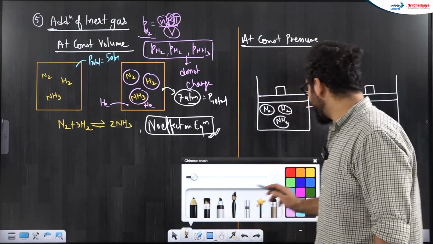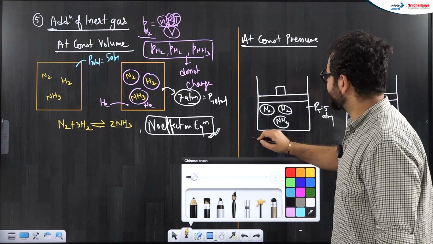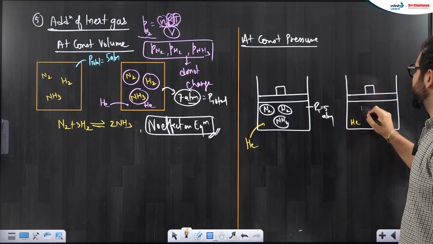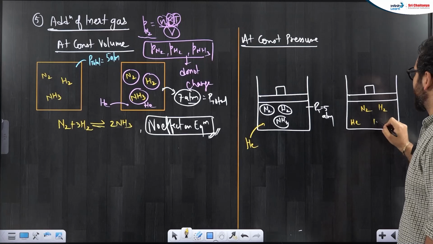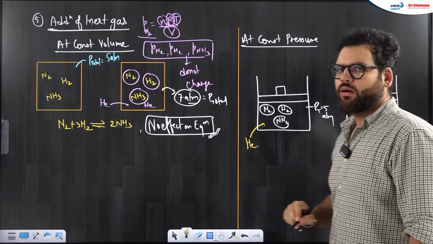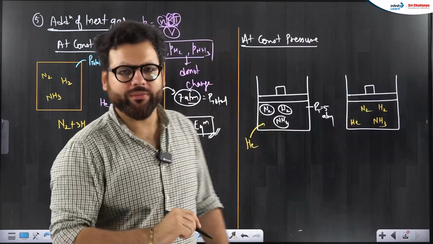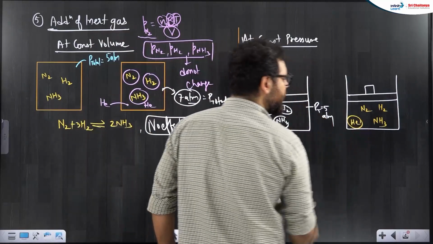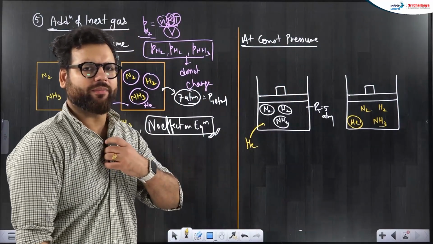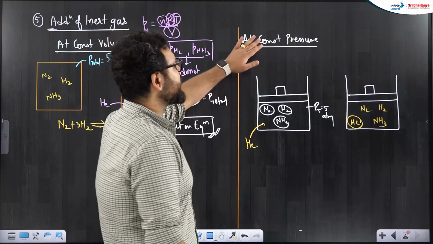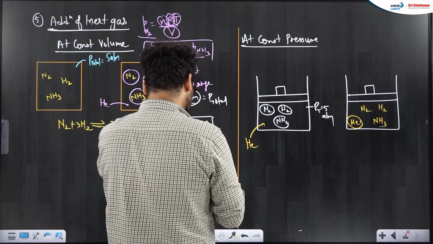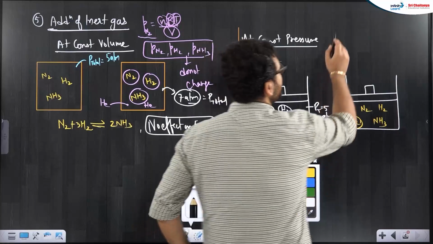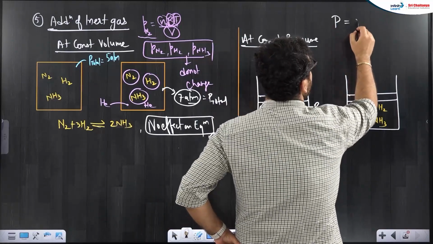So what will happen? If I introduce some helium into it, when helium also enters inside, new moles are entering inside. In order to keep the pressure constant, here volume has to increase because PV equal to nRT.